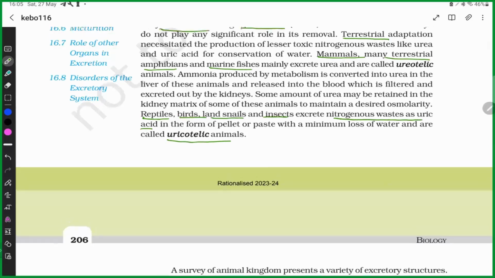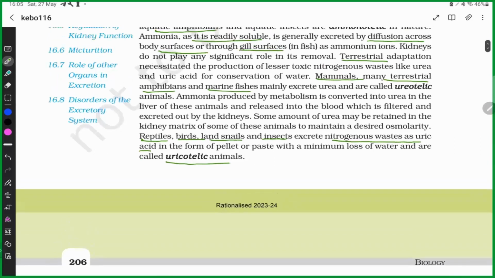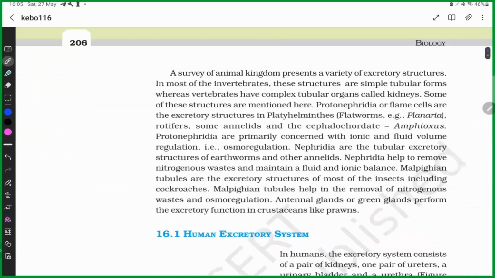So, among the three nitrogenous waste products, the most toxic is ammonia, and for its elimination, it requires more amount of water. Next, there are some excretory structures in animals also.